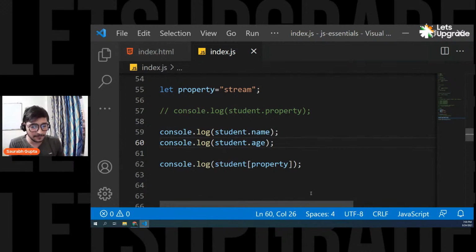Is that clear, everyone? Yes, you have to give double quotes, because normally you're writing it as a string, right? It's not a variable, it's a string. Ajay K, it's a string, so you have to give double quotes. Is that clear, everyone? So that's why you have two ways. Dot notation, if you know the exact name and you're writing the exact property, and bracket notation, if your property is dynamic, coming in some variable and then you're using it. So I really hope that everyone is cleared.